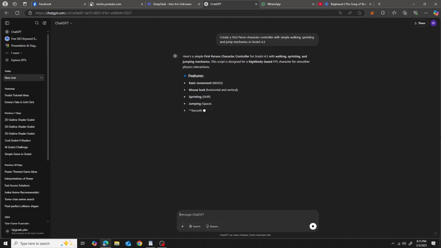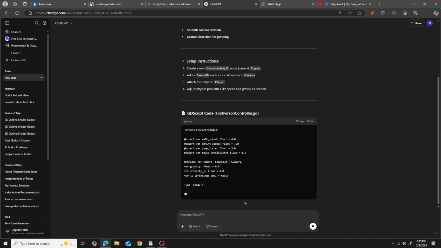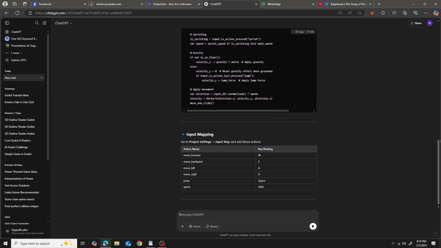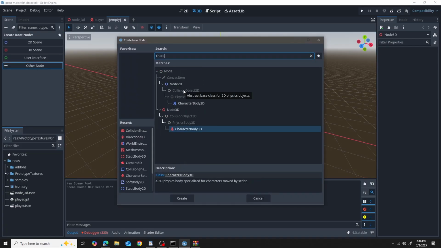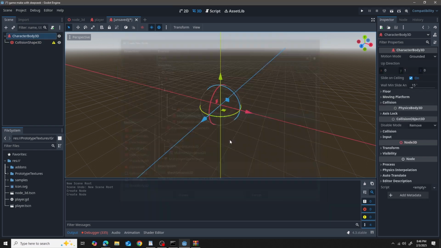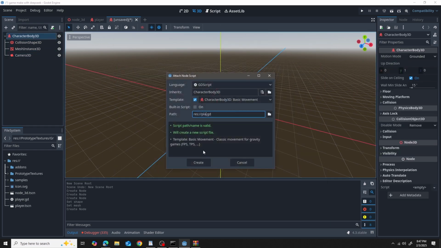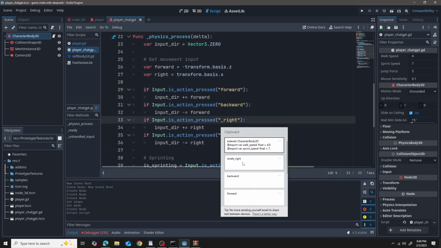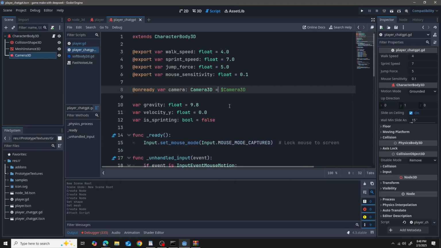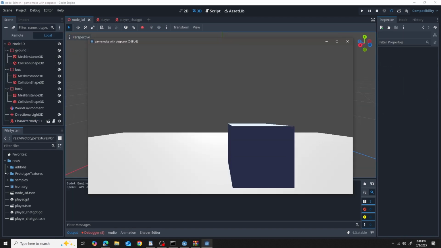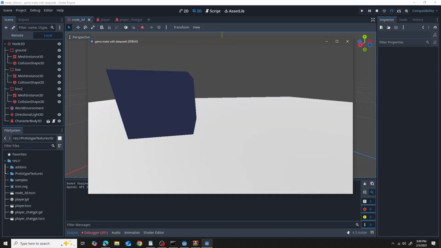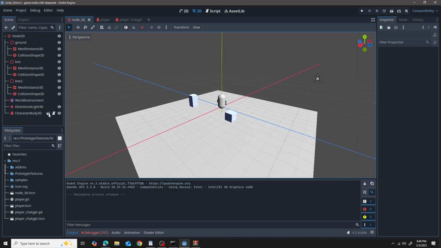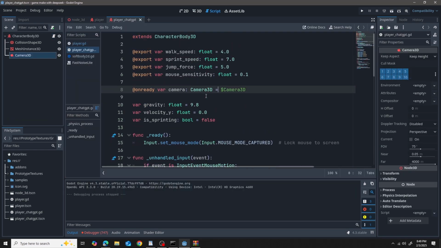I asked the same question to ChatGPT, and with the rapid, fast response of ChatGPT, it gave me the code along with some instructions. I followed the instructions and created another character. This time I pasted the code again, and I had to do some adjustments like the key mapping and adding the references. I ran the code and it's working just right. Although it didn't give me that camera frame feature, it did what I said, so no complaints here.